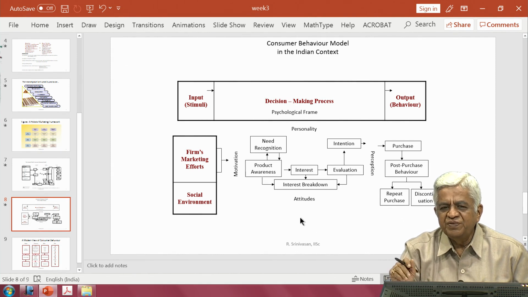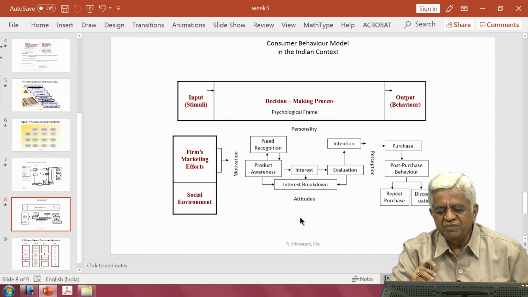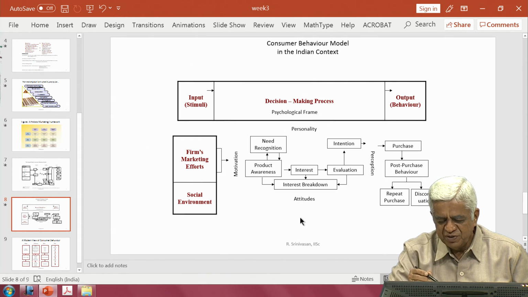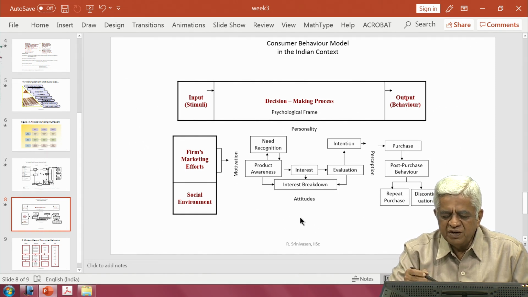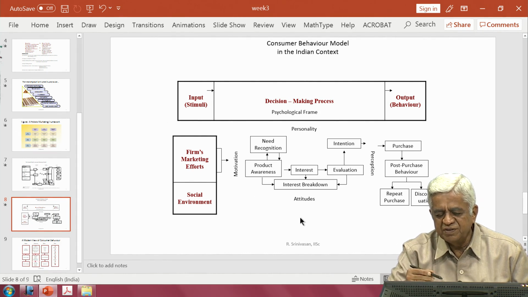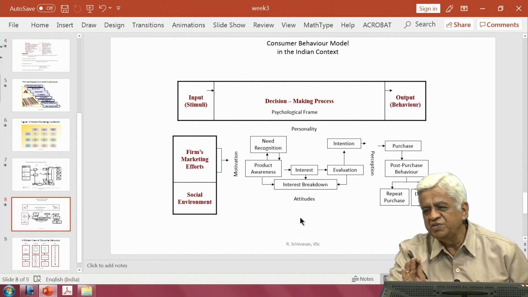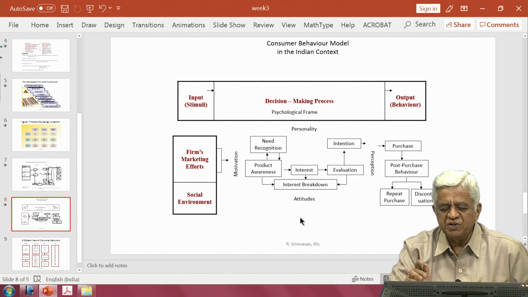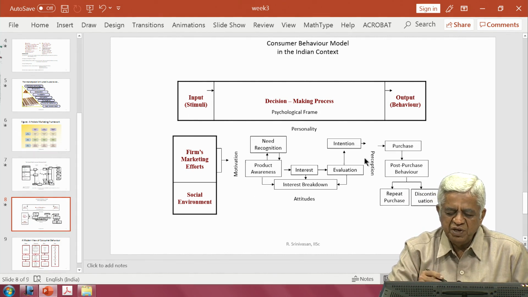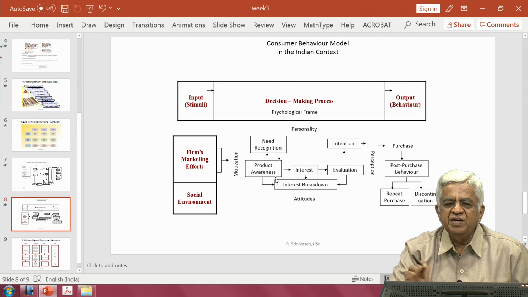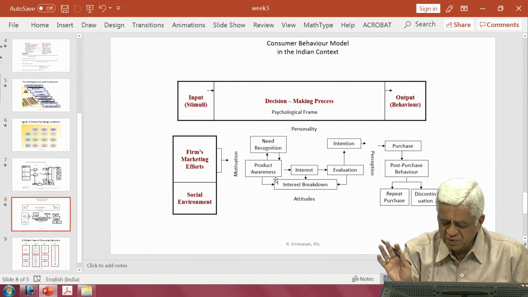The number of clothes are too many, better to go in for a washing machine. Now, when you recognize this need for a washing machine, you start searching for the products, which are the companies which are producing these washing machines. It can be your IFB or LG or Samsung or whichever ones.